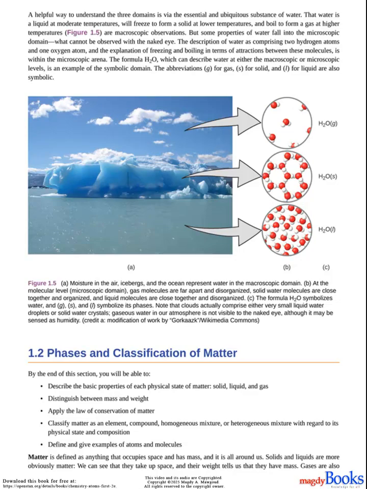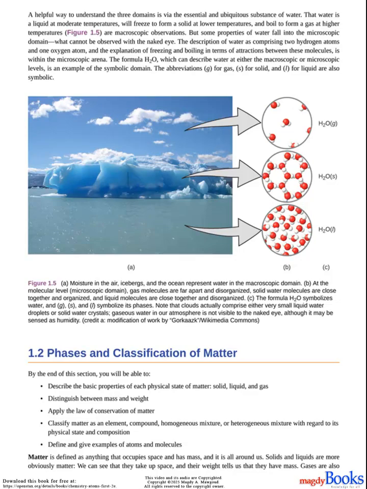Figure 1.5. H2O, G. H2O, S. H2O, L. A. Moisture in the air, icebergs, and the ocean represent water in the macroscopic domain. B. At the molecular level, microscopic domain, gas molecules are far apart and disorganized, solid water molecules are close together and organized, and liquid molecules are close together and disorganized.